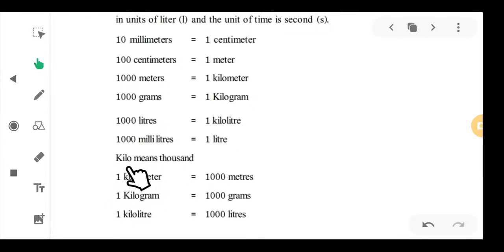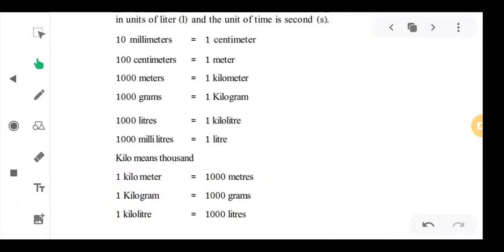And here kilo means 1000. So, 1 kilometer is equal to 1000 meters, 1 kilogram is equal to 1000 grams, 1 kiloliter is equal to 1000 liters. So, remember this word kilo, kilo means 1000.